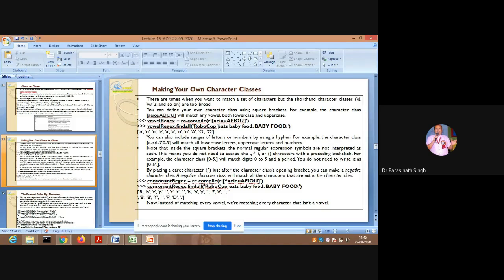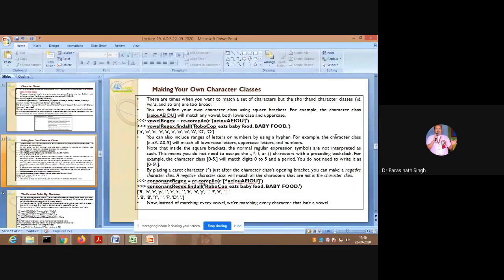Using that regex with find all, all those a, e, i, o, u in lowercase or uppercase will be displayed here.